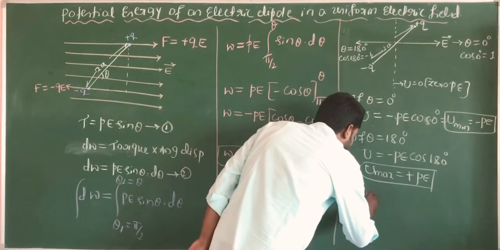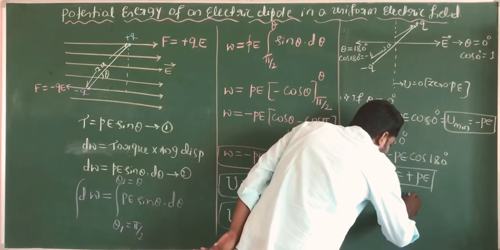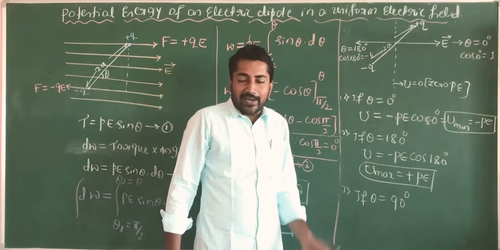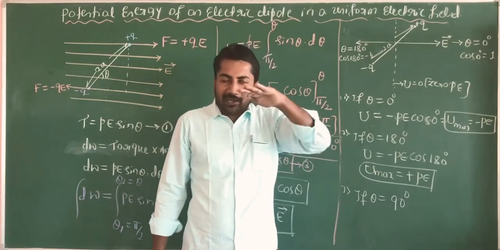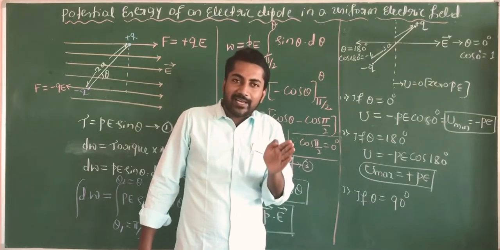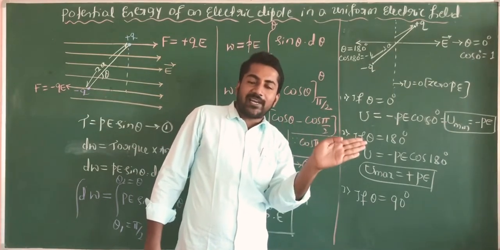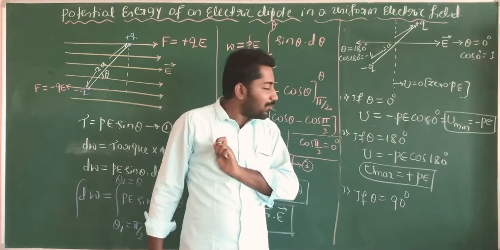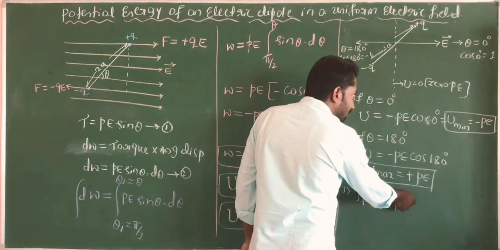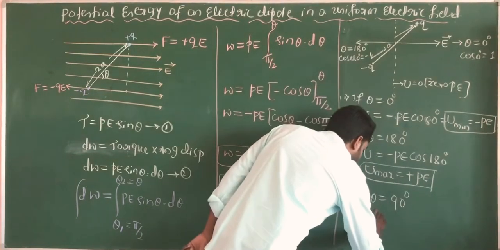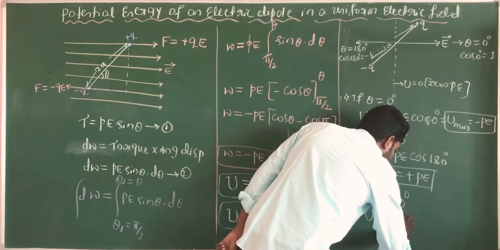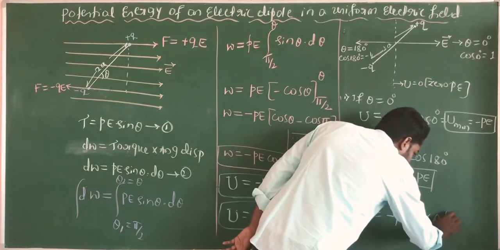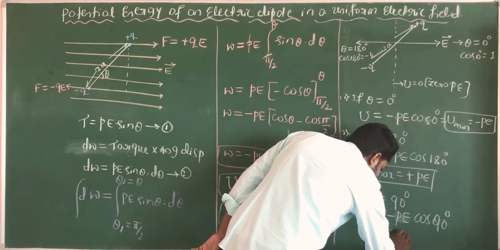In the third case, if theta is equal to 90 degree, the potential energy is 0 at this position. When potential energy is produced, work must be done to move the electric dipole against the direction of the electric field, and only then is potential energy stored. The work done is stored as potential energy. If theta equal to 90 degree, cos 90 degree value is 0. From the relation U is equal to minus PE cos theta, the potential energy is 0.